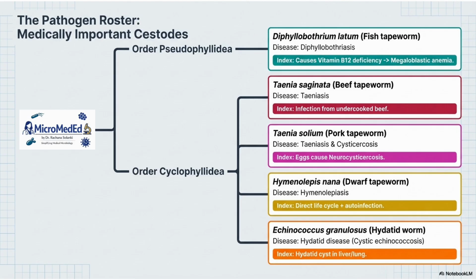Pseudophyllidea has Diphyllobothrium latum, which is also called fish tapeworm. Taenia saginata, Taenia solium, H. nana, and Echinococcus are in the Cyclophyllidea. You need to understand their common names. Beef tapeworm, that is saginata. Pork tapeworm, that is solium. You can remember P-O-R-K with the solium. H. nana means small dwarf tapeworm, and Echinococcus granulosus, that is hydatid cyst.